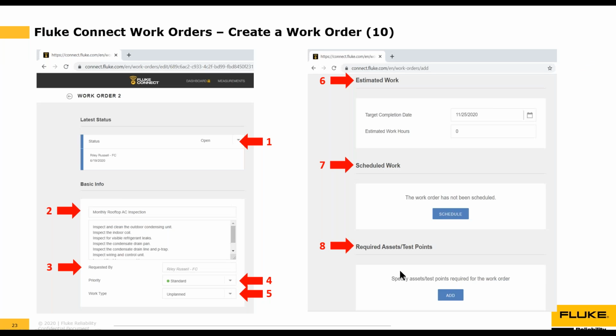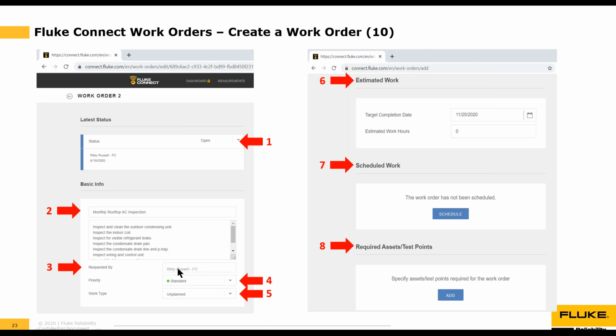So we click done. And that would bring us to the end of the create work order section. So here we can see that the work order's been saved. It's got a status of open. We can see that this was the title of the work order: monthly rooftop AC inspection. These were the steps involved in the AC inspection work order: inspect and clean the outdoor condensing unit, inspect the indoor coil, so on and so forth.